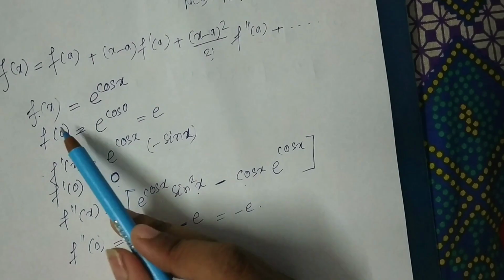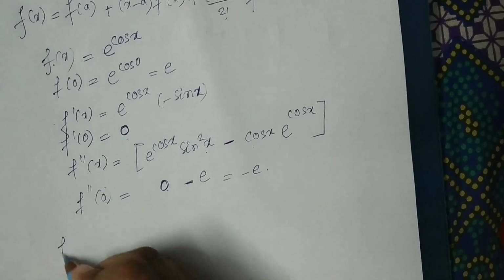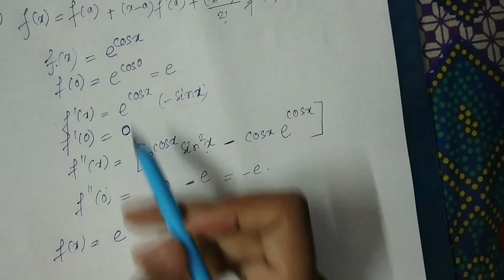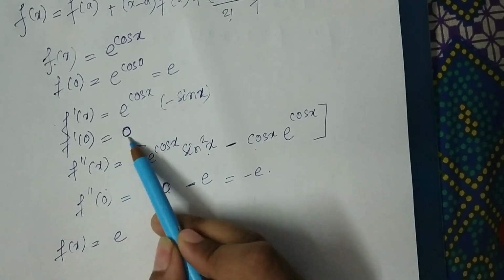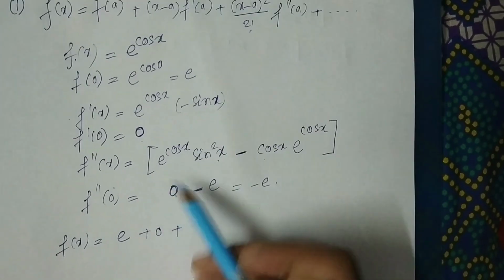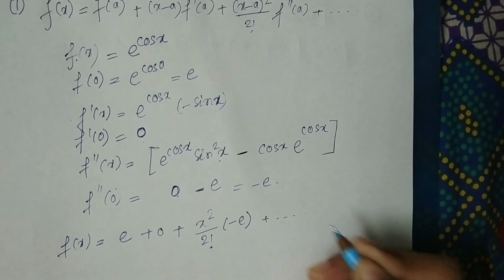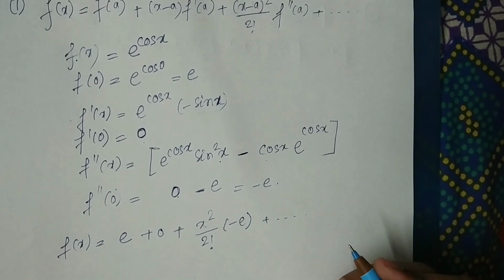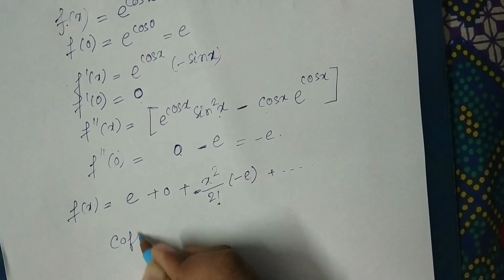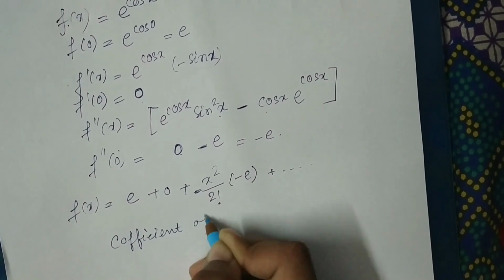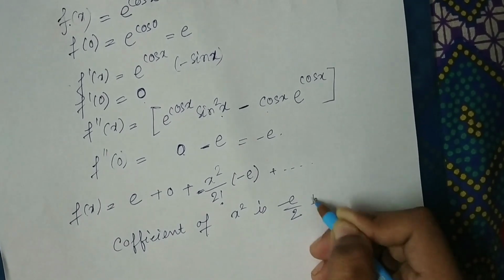So now I will put this in this equation. So f(x) equals to e, f of a is e, f prime of a is, f prime of 0 is 0, plus x square by 2 factorial into minus e. So in the question it is asked to find the coefficient of x square. So what is the coefficient of x square? Coefficient of x square is minus e by 2. So option B is correct.